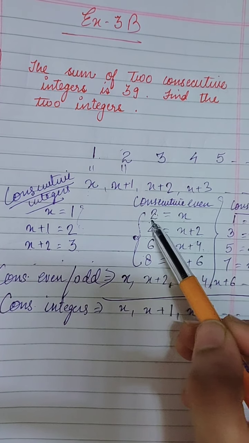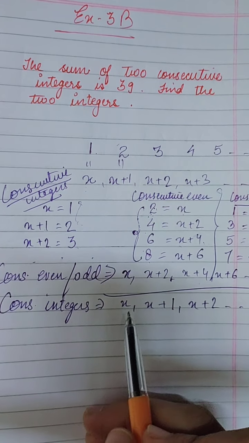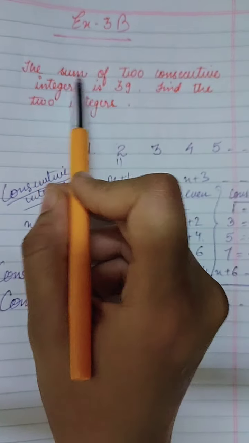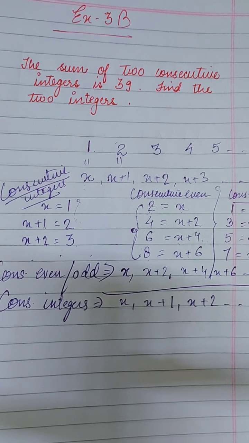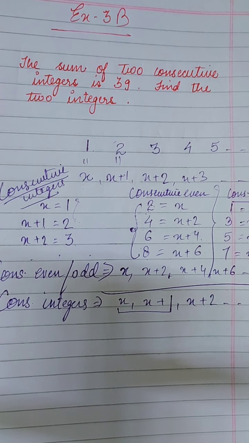Even numbers, you know, if we are taking x is equal to 2, the next consecutive even number will be x plus 2, that means 4. So in this series, in the first part 4A, consecutive integers are asked. In this question, the sum of two consecutive integers is given. So the 2 integers we will take as x and x plus 1. In part B, 2 consecutive even integers are given.